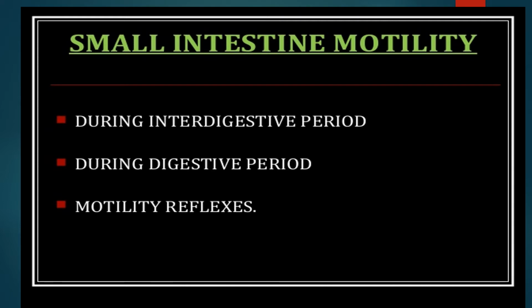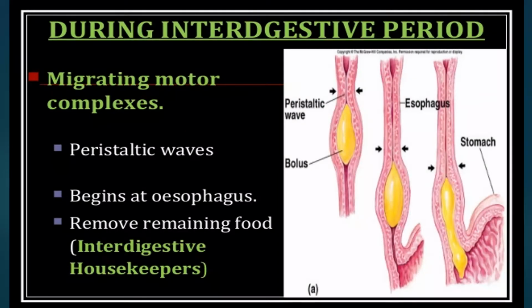Small intestinal motility. After that, we will be going to the large intestine. The motility can occur during the interdigestive period and also the digestive period, and because of motility reflexes, the food will be propelled from one area to another area and also aid in the digestive period.